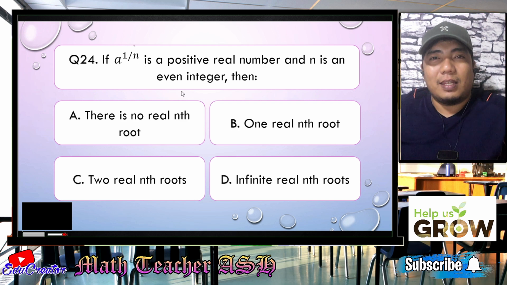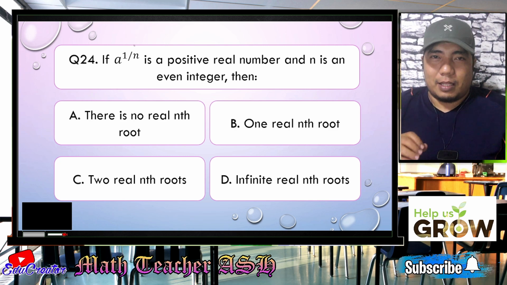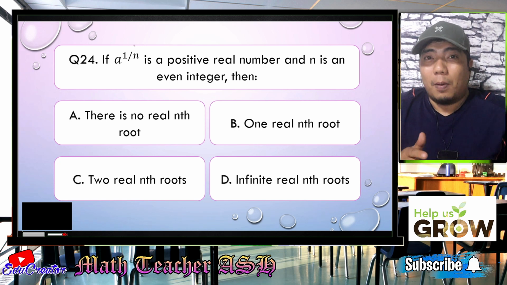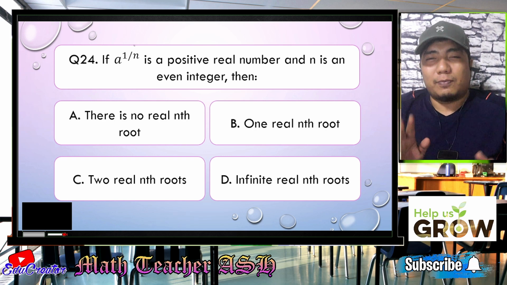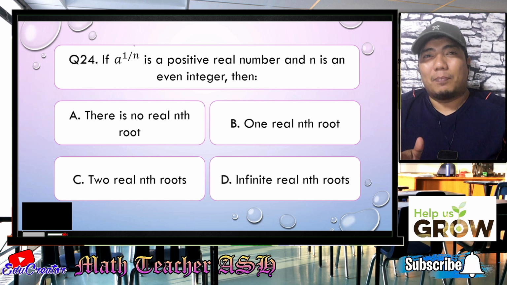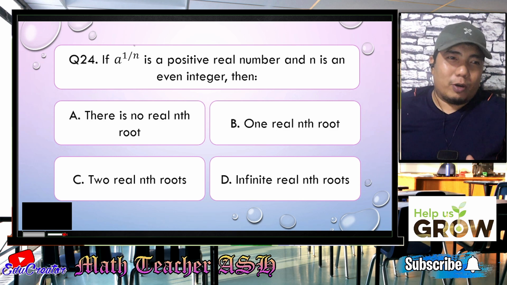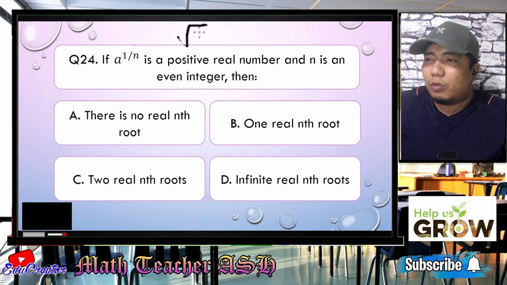is an even integer. So, meaning that is 2, 4, 6, 8, 10, so on and so forth. Okay. Now, if you can remember, my dear math learner, if we have the square root of 4, for example, what is the square root of 4? That is 2. Basically, that is the principal root. But there are really two answers for the square root of 4. For example, that is positive and negative 2. Now, why am I talking about the square root of 4? Now, let me just show you this one. If we have an example, square root of 4, okay?